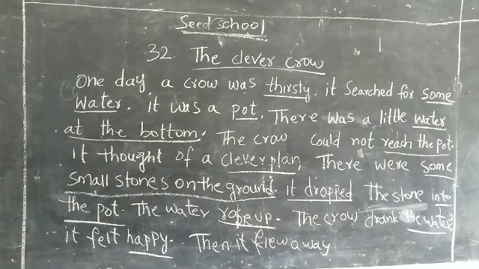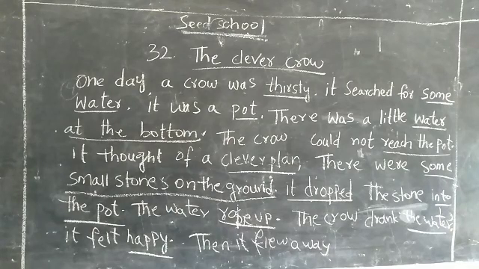Small stones on the ground, S-M-A-L-L, small. S-T-O-N-E-S, stones. O-N, on. T-H-E, the. G-R-O-U-N-D, ground. I-T, it. Dropped, D-R-O-P-P-E-D, dropped. The stone into the pot, T-H-E, the, P-O-T, pot. The water rose up, R-O-S-E, rose, U-P, up. The crow drank the water, T-H-E, the, W-A-T-E-R, water. It felt happy, H-A-P-P-Y, happy. So these dashes, you fill those, children, to complete the paragraph.